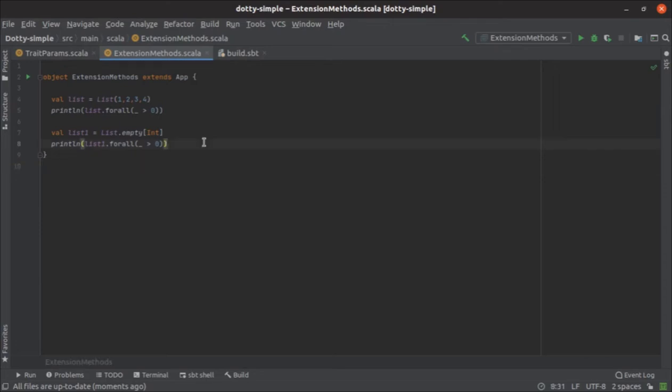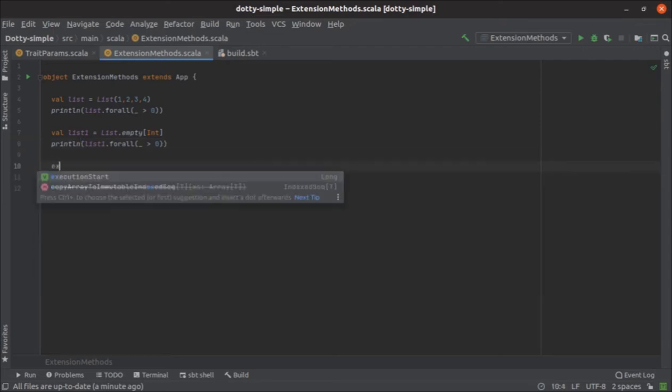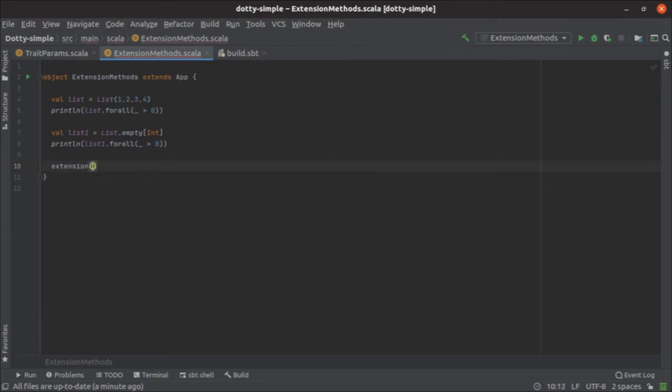What we wanted is that forall should return false if there is an empty list, otherwise it should behave as it is. So what we can do here is use an extension method to define our own version of forall. I'll show you how. Extension over List.